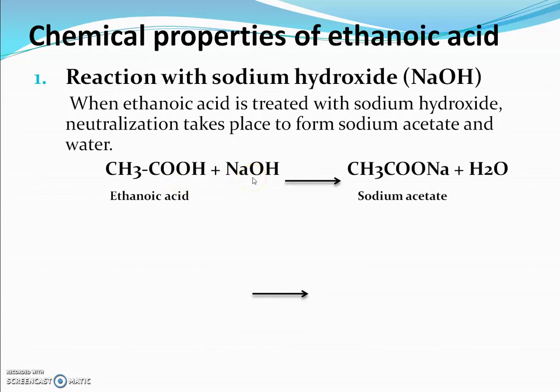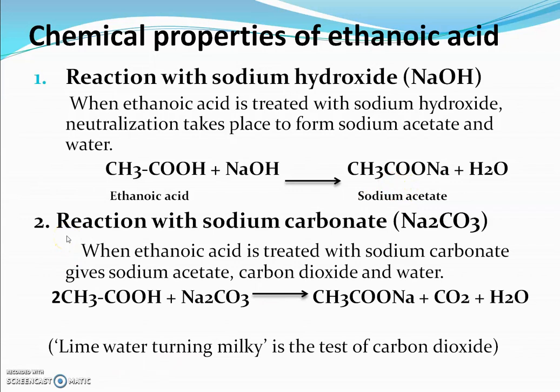From the definition of neutralization, whenever there is a reaction between an acid and a base, there is a formation of salt and water. So when ethanoic acid is reacted with sodium hydroxide, the hydroxide group from NaOH and the H atom from ethanoic acid combine and form water, and sodium acetate is formed.